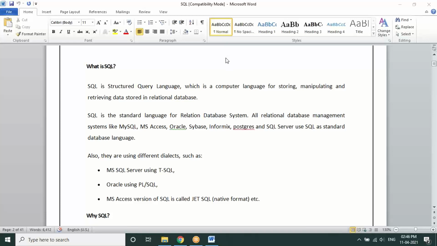We have many database applications or software like Oracle, SQL Server, MS Access, and some open source ones like MySQL, PostgreSQL, Netezza, and many other databases. But certainly to communicate with these databases, we require a language. One of the languages required for communicating with these databases is SQL, Structured Query Language.